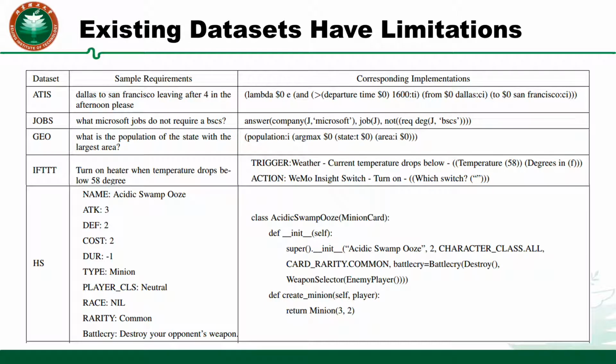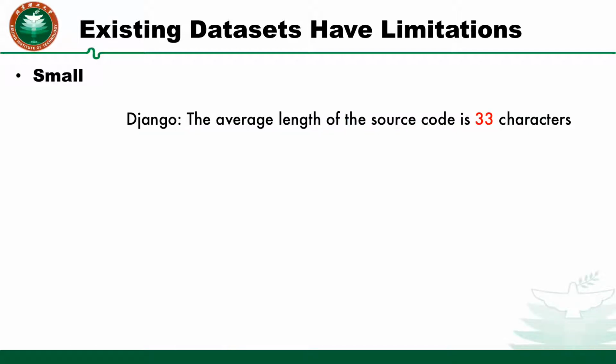These are the data sets that are now used to train deep learning methods. The datasets include simple requirements and corresponding implementations. As can be seen from the example on the previous page, we observe that existing datasets are small. The average length of the Zhang source code is 33 characters.